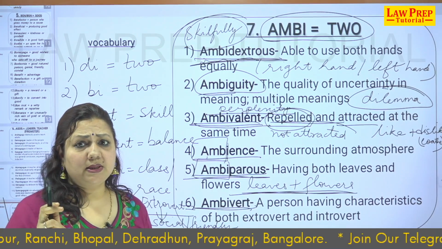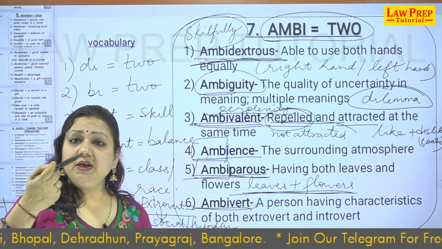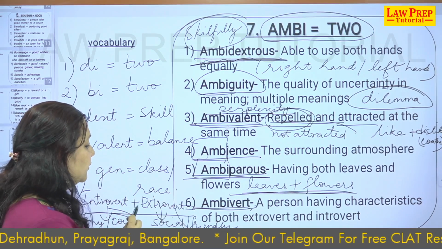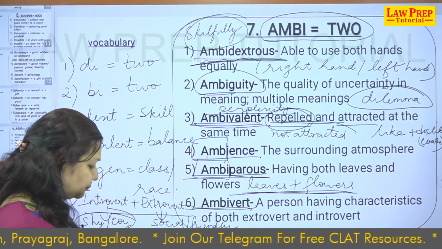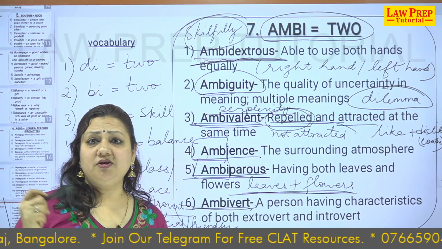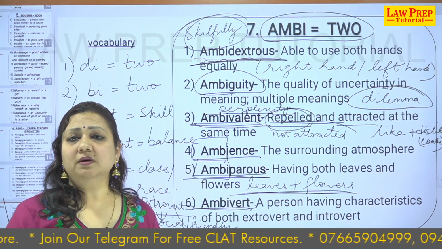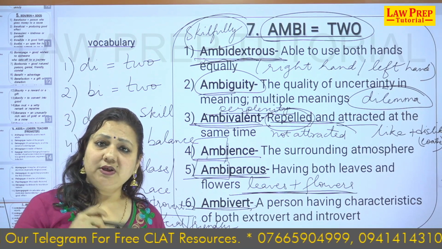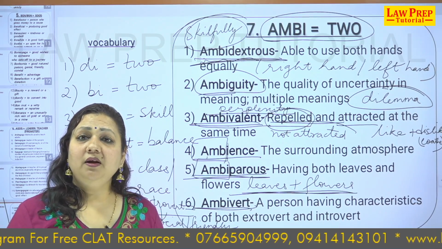It's not a Google search, I never force on it. I always ask you to remember the words with a link, and that's what we are doing now. A person who has characteristics of both extrovert and introvert, that is ambivert. Carl Jung, who gave these personality traits introvert and extrovert, also included ambivert personalities. Most of the people on this earth are ambivert. At home we are extrovert, and in other places outside we are ambivert.